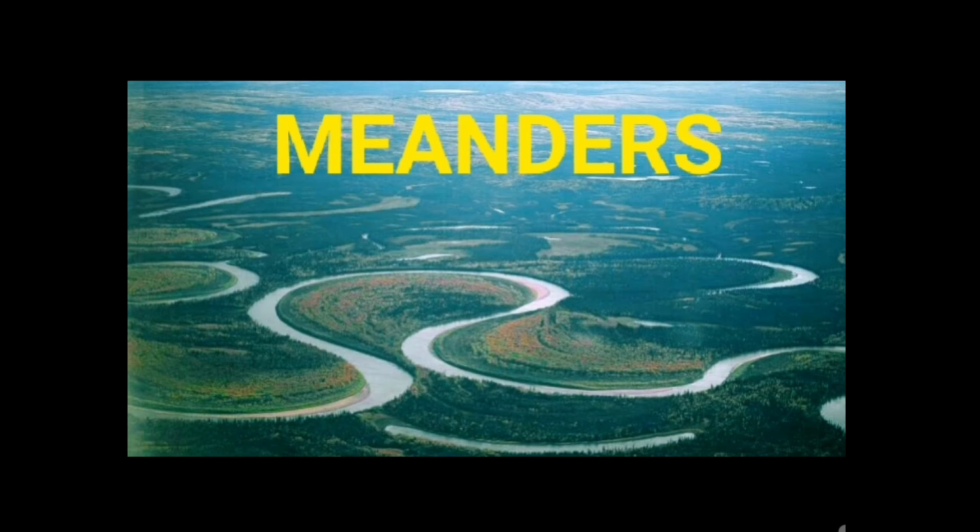The first is meanders. A meander is generally a bend in the course of a river. A large bend or loop in the course of a flowing river is known as a meander. There could be a series of them at a place, especially where the hills start running into plains. Clear?